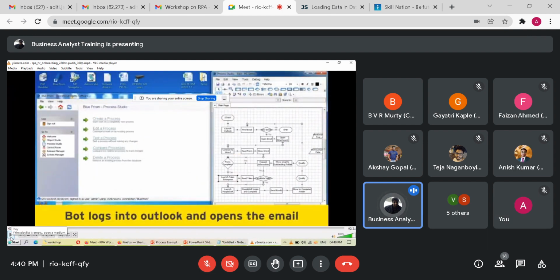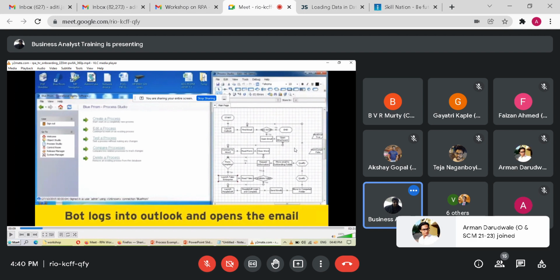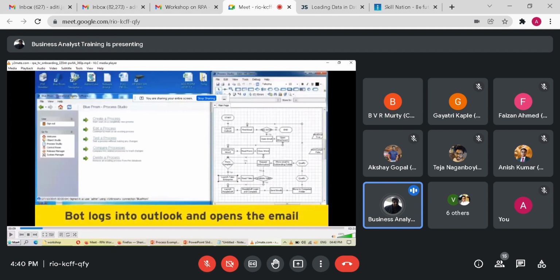Just to give you context, what you see on the right hand side, a kind of flowchart, is the RPA tool. This is a simple onboarding process where you have mailed your documents, like mark sheets and experience certificates, to HR, and they read the documents normally and do a data entry into your TPS kind of system. This example shows how a bot does it.